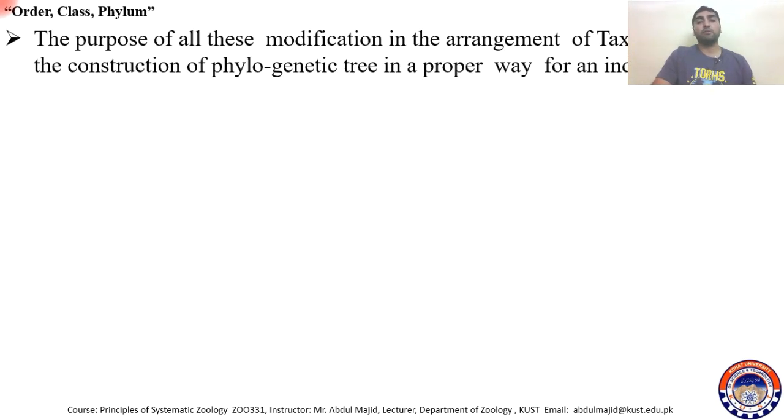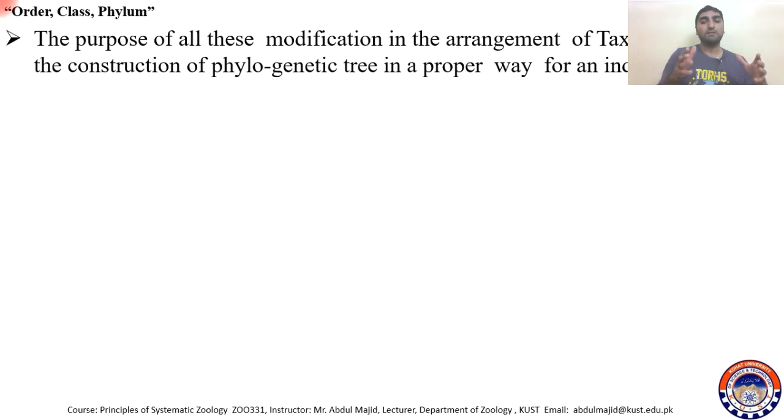To facilitate taxa, that is, the construction of a phylogenetic tree in a proper way for an individual.